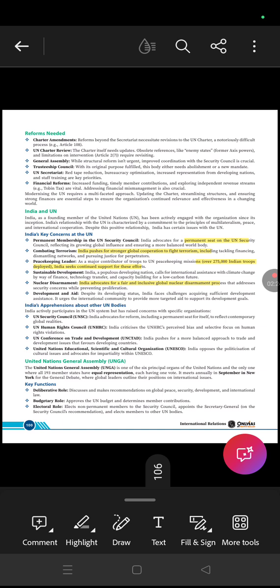And there is a sustainable development assistance goal, like technology transfer and capacity building for a low carbon future. India is advocating for a fair and inclusive global nuclear disarmament process, and India is also providing development and aid programs.